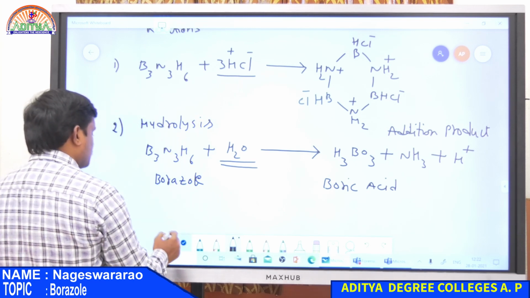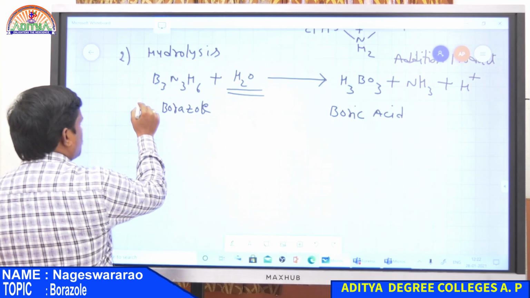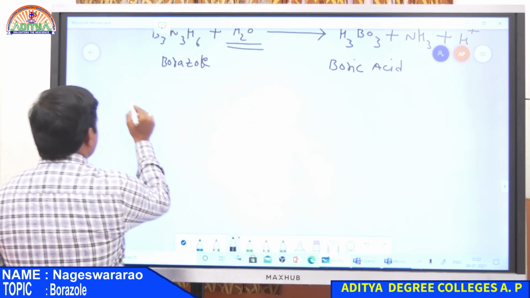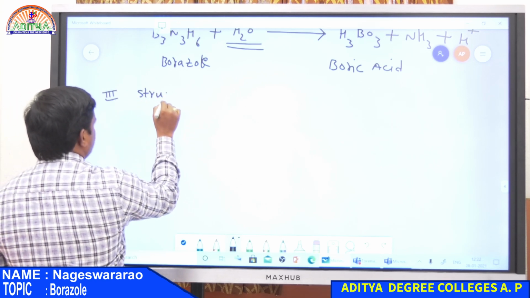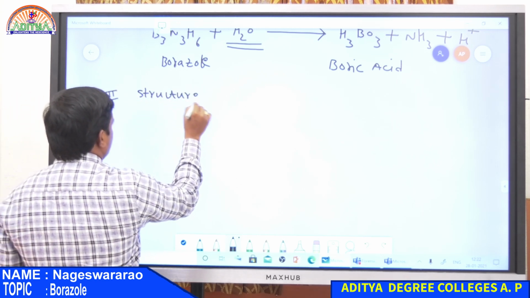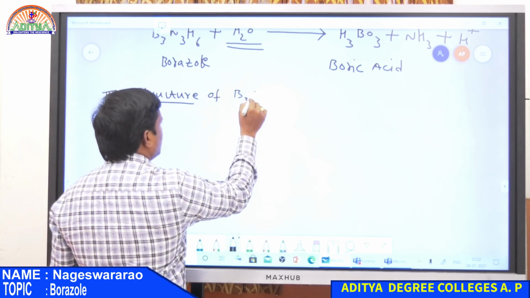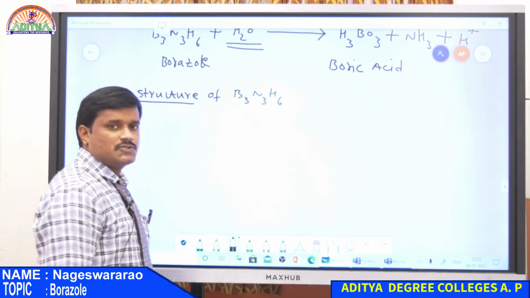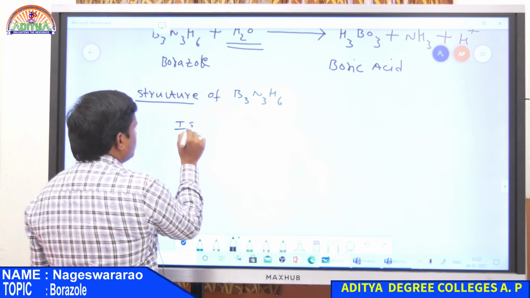Now, structure. The first one was preparations, the second one is properties, and now the structure of borazole, B3N3H6. Borazole is isoelectronic with benzene.